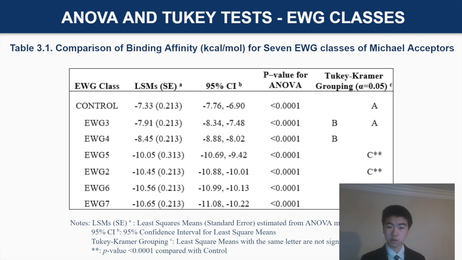Now here are the results for the ANOVA analysis and Tukey multiple comparisons for the 7 EWG classes. The p-value from ANOVA analysis shows that the binding affinities are significantly different across these different classes. The last column shows the Tukey-Kramer groupings, which I'll delve into right now.